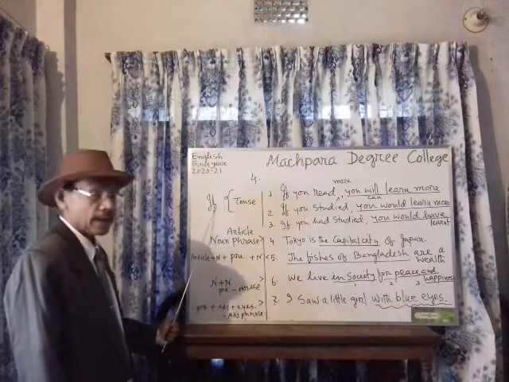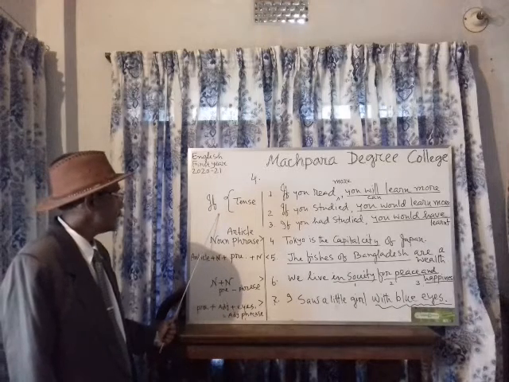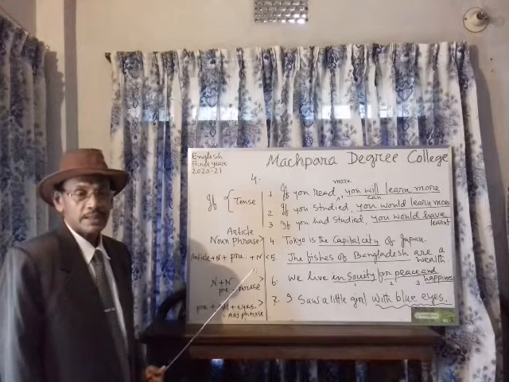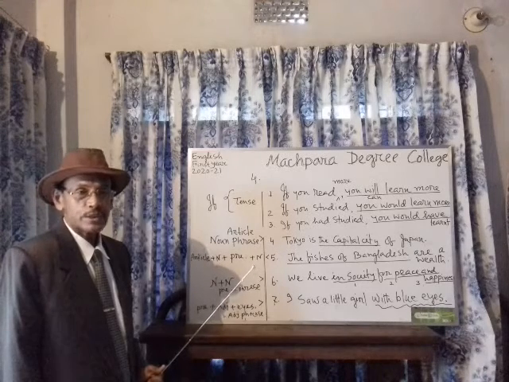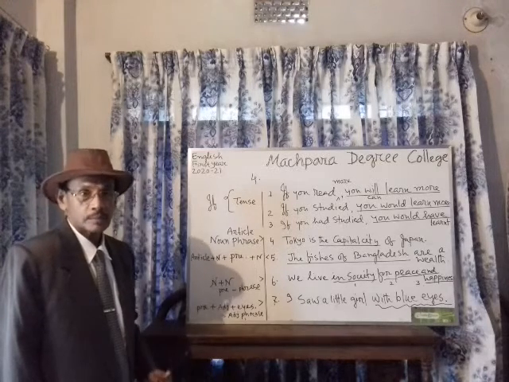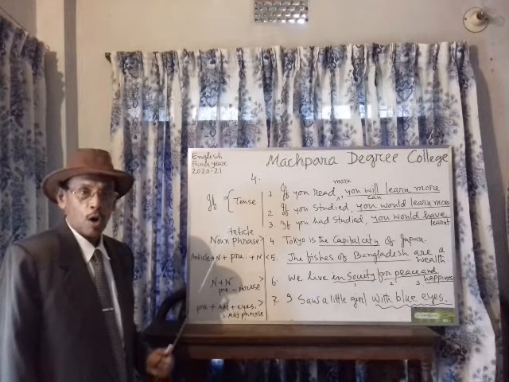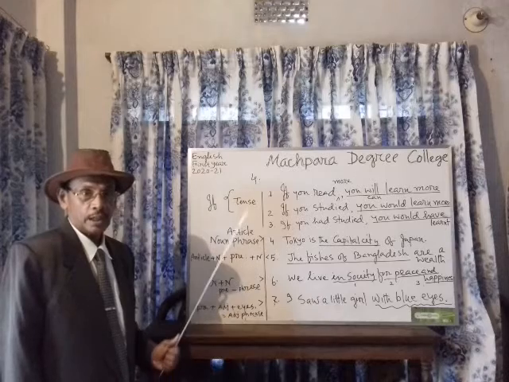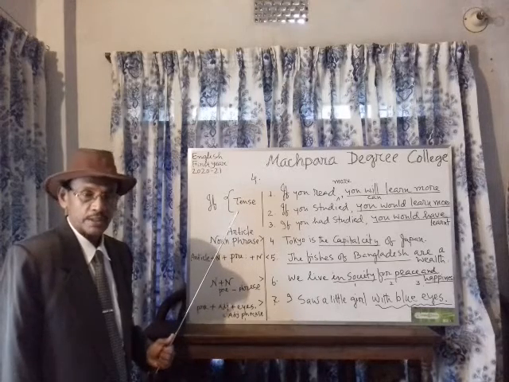If, what kind of parts of speech? It is adverb. In what sense? It refers to if, jodi or wish. In this sense, in the sense of wish,